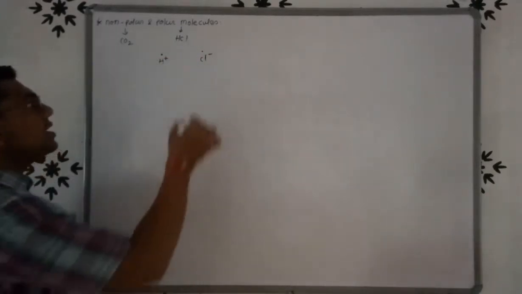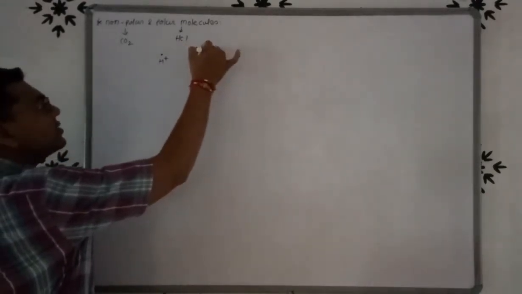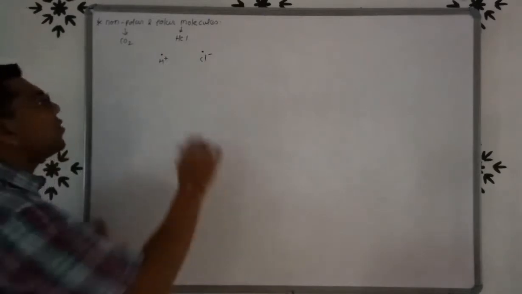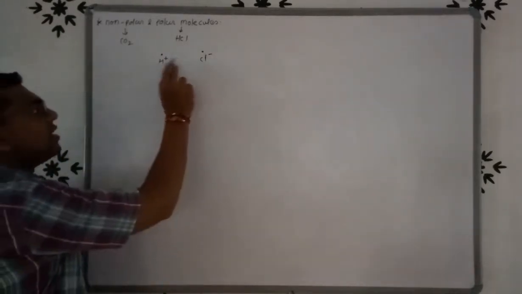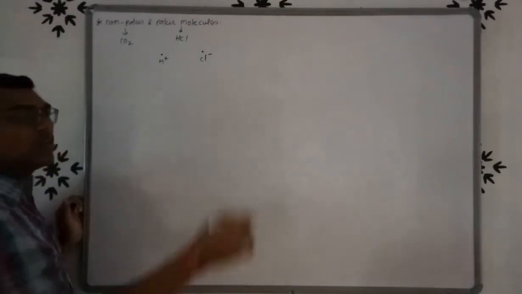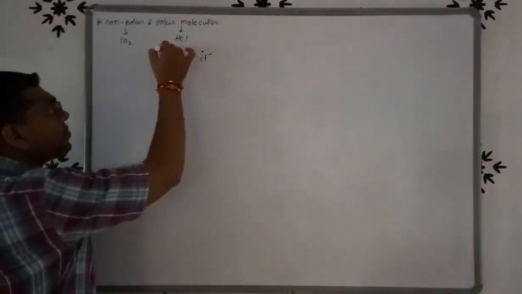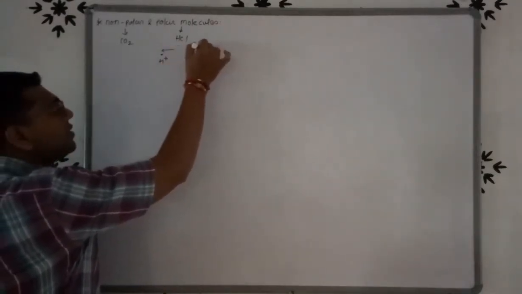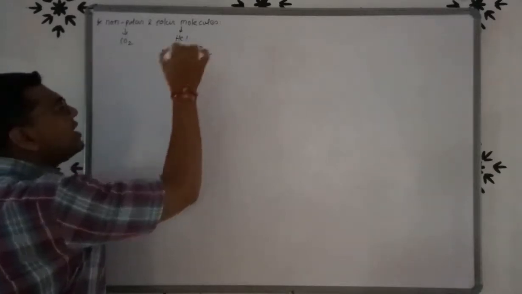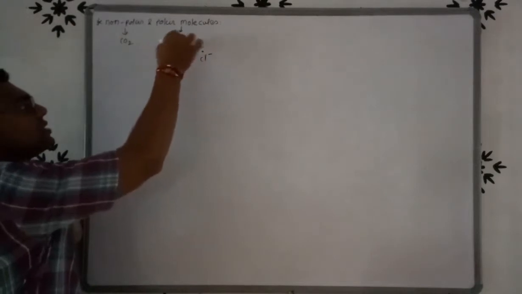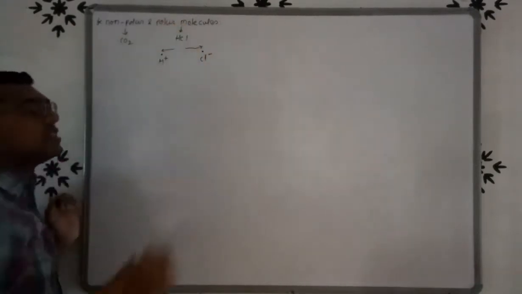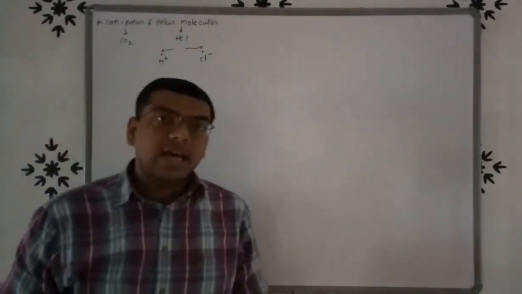So here the center of positive and negative charges are not coincident, or not at the same place. So here there is a distance between positive and negative charges. So these molecules are known as polar molecules.